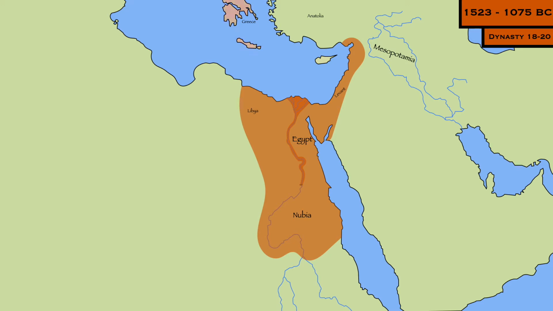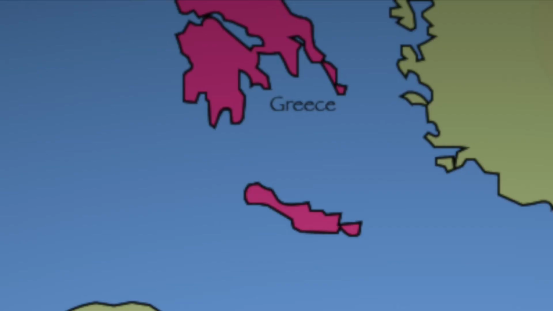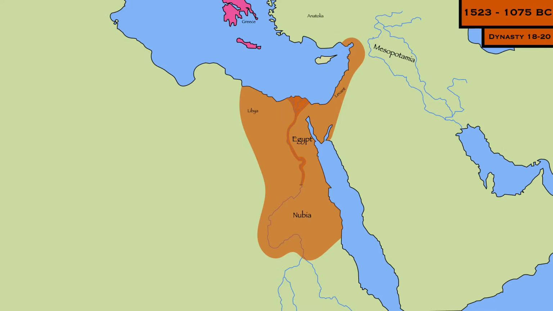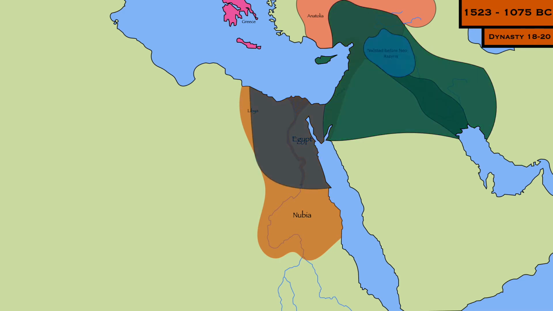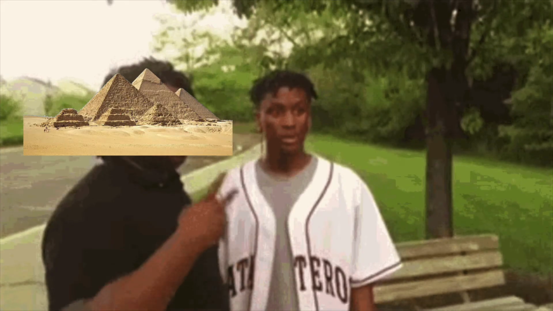To the north lay the Greeks, who liked to trade and didn't really threaten Egypt for now. In what is modern-day Turkey, there was the Mitanni, and in Mesopotamia there were various empires that rose and fell every couple centuries, such as Babylon and Assyria, and Neo-Babylon and Neo-Assyria, and Middle Assyria. Again, Egypt lasted a really long time. Biblical Israel also rose and fell during the New Kingdom and was a buffer zone between Egypt and its Asian adversaries. By this time in Egyptian history, pyramid building had gone away.